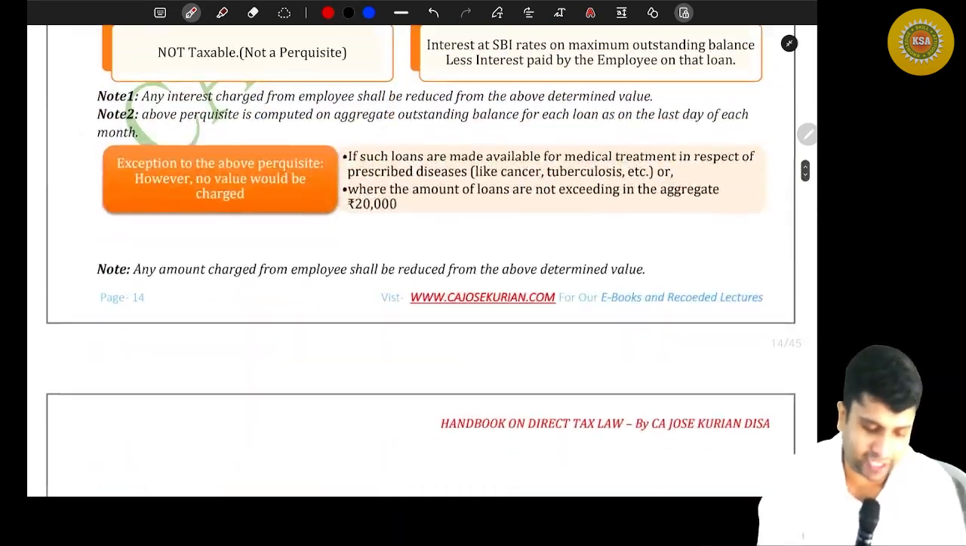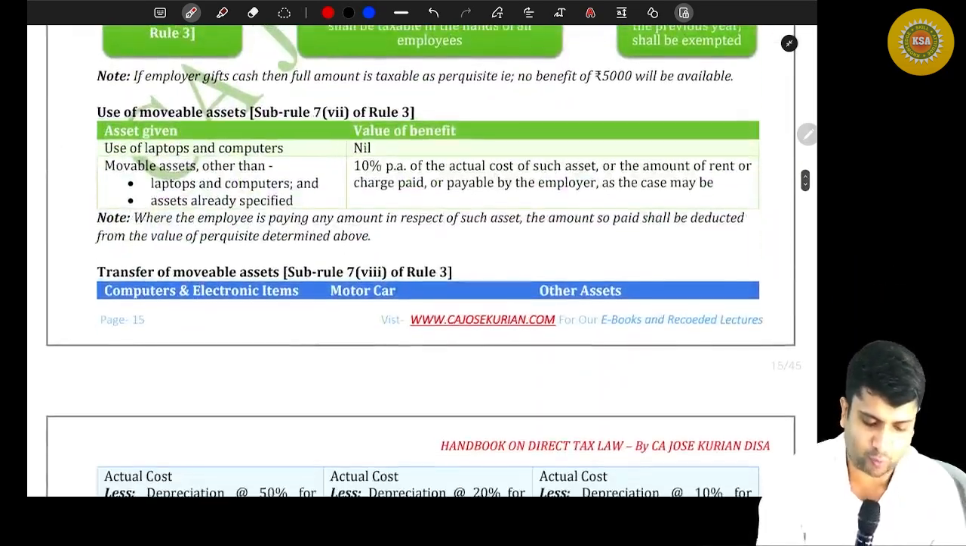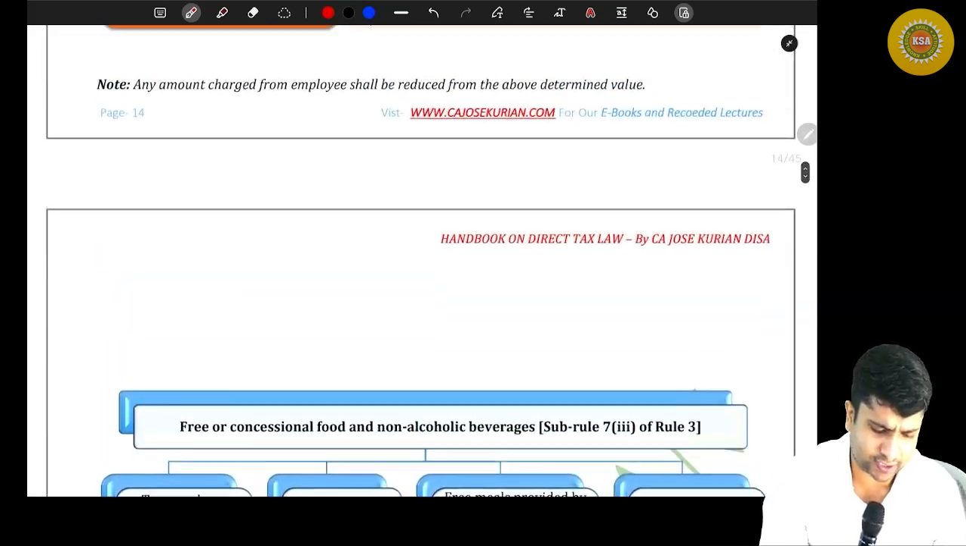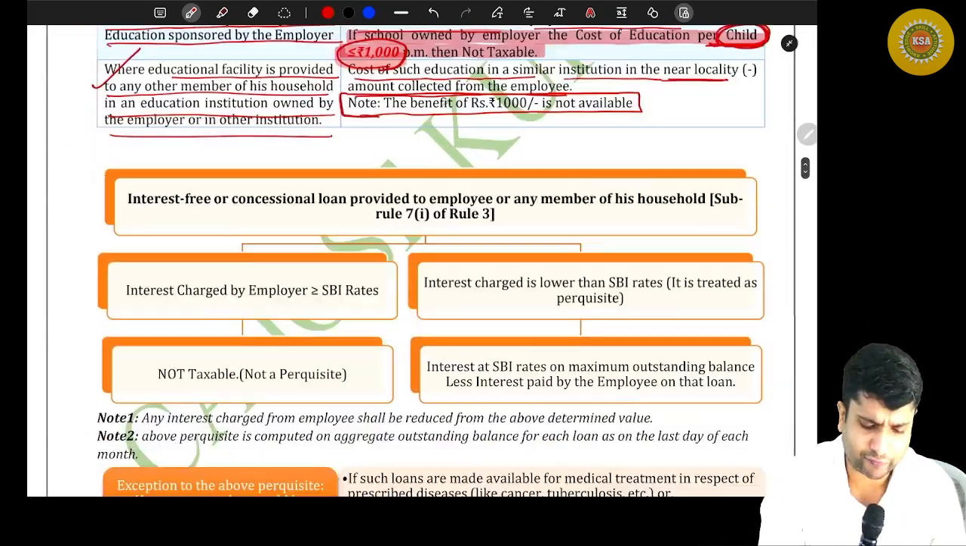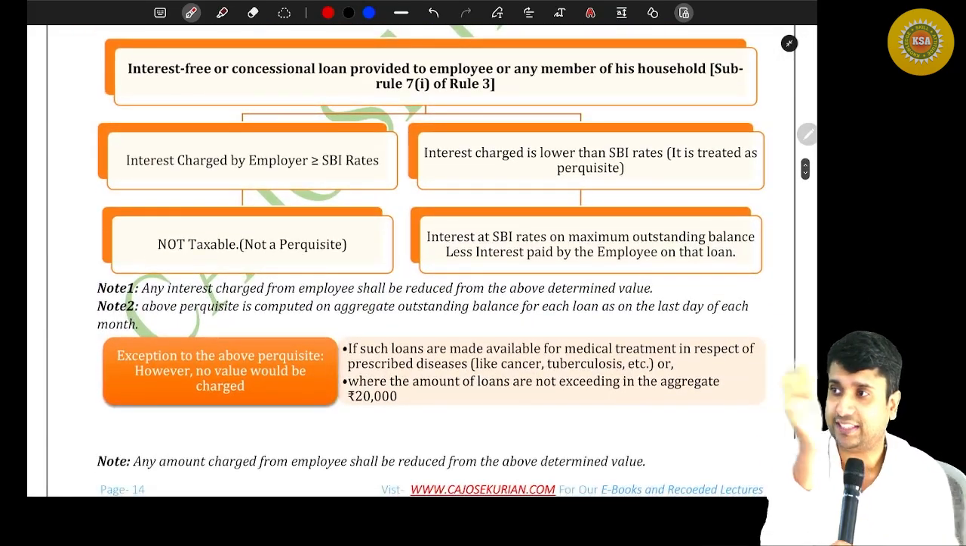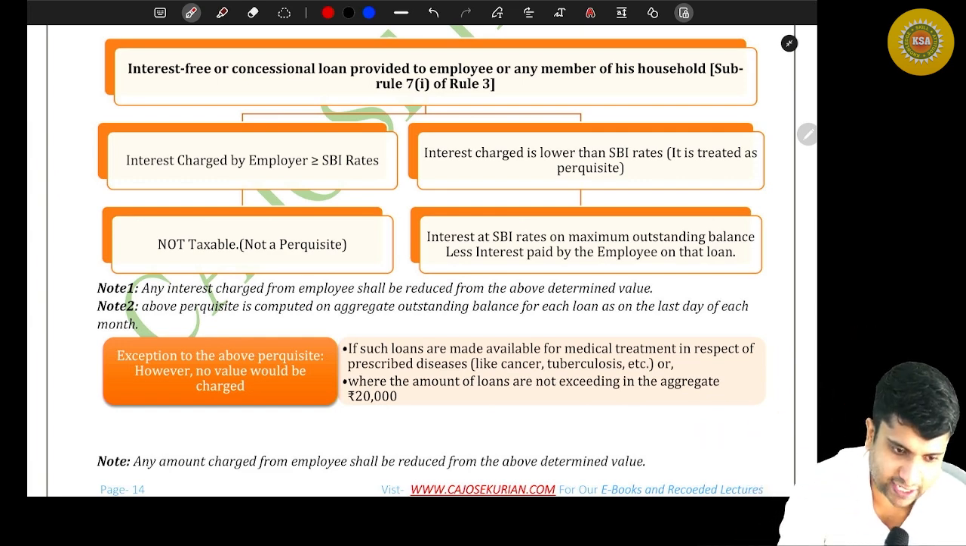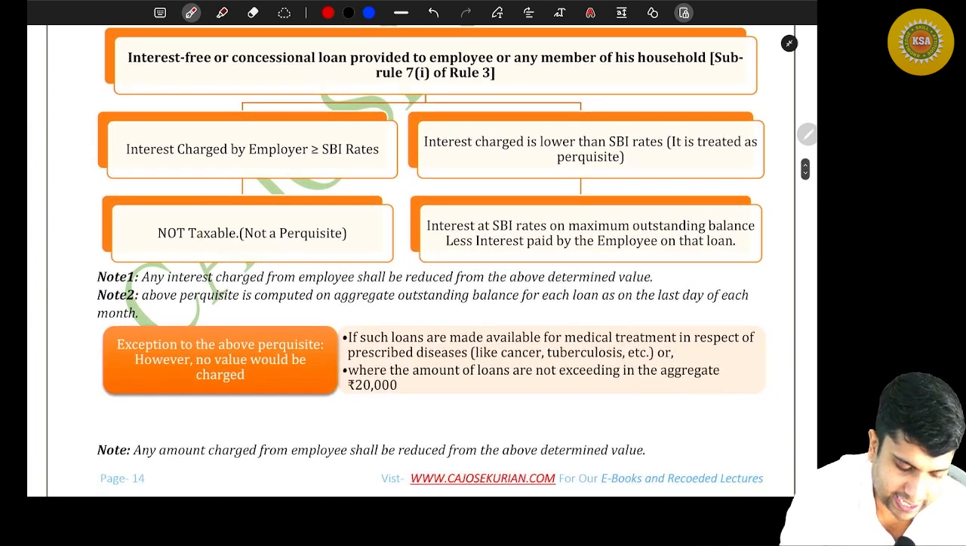Only after completing perquisites, I'll give you a question, because we don't have many perquisites now. We have a few more. After finishing all the perquisites, I'll give you a lengthy question that has a lot of perquisites. So moving on to the next one, can you read the heading, friends?